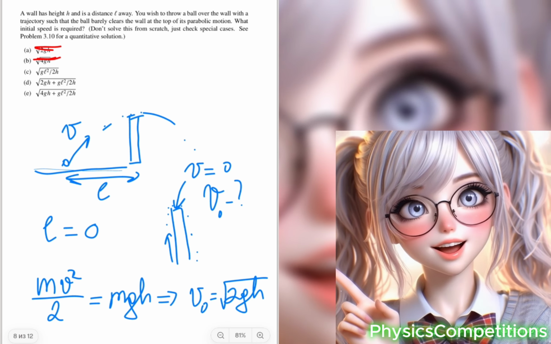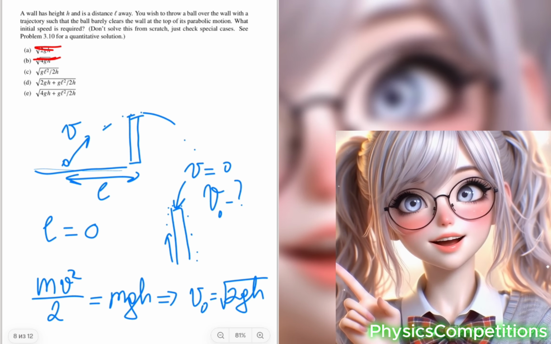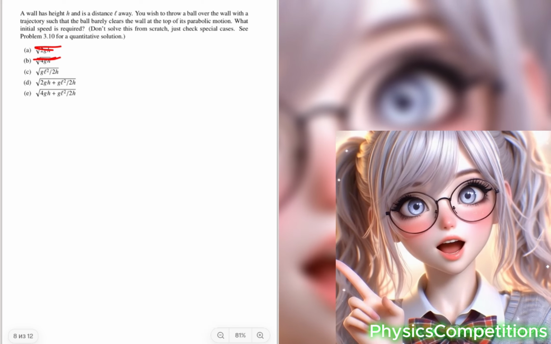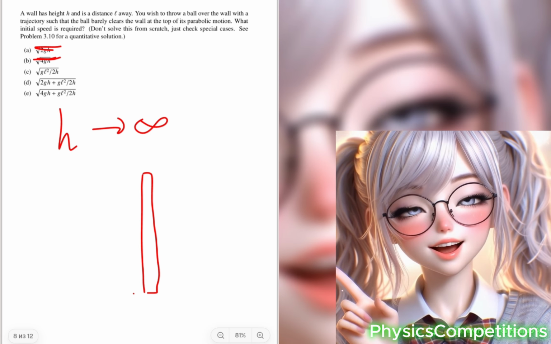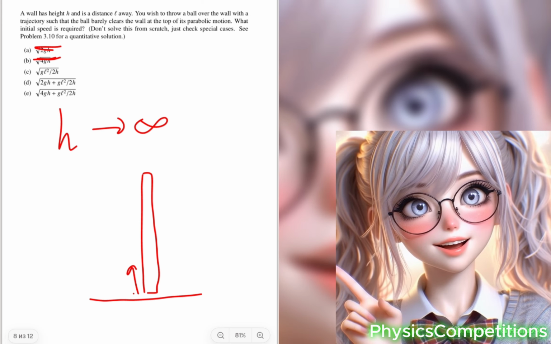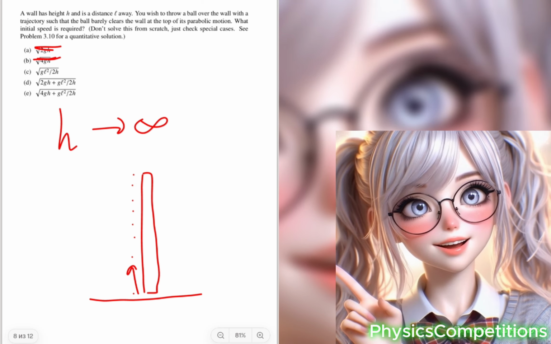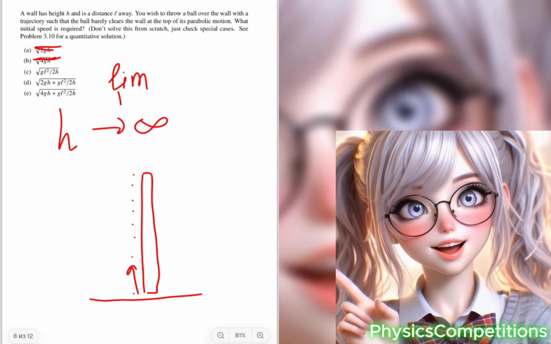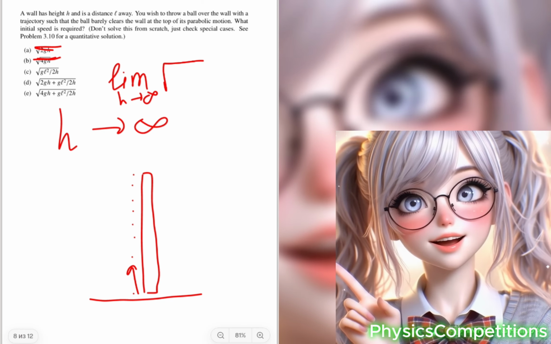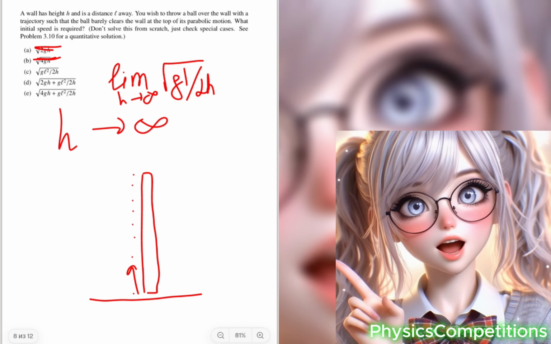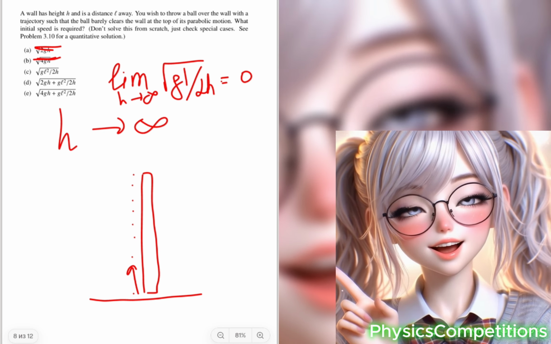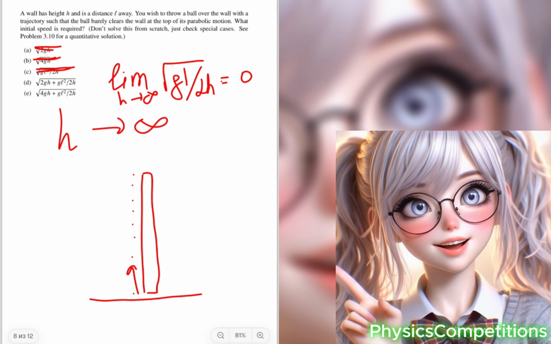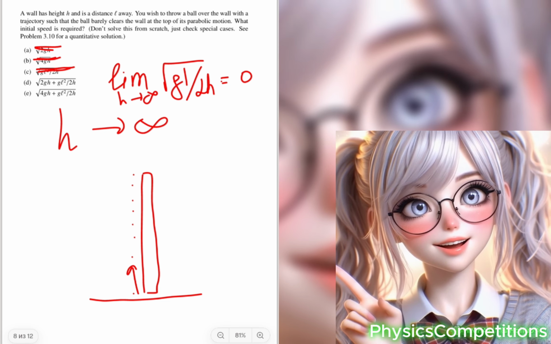Let's analyze the third option and see what happens to the speed if we let the height of the wall approach infinity. From the formula, it follows that the speed should either become 0 or at least become very small. However, this is incorrect because as the height of the wall increases, the initial speed should also increase. Therefore, I conclude that option 3 is also incorrect.